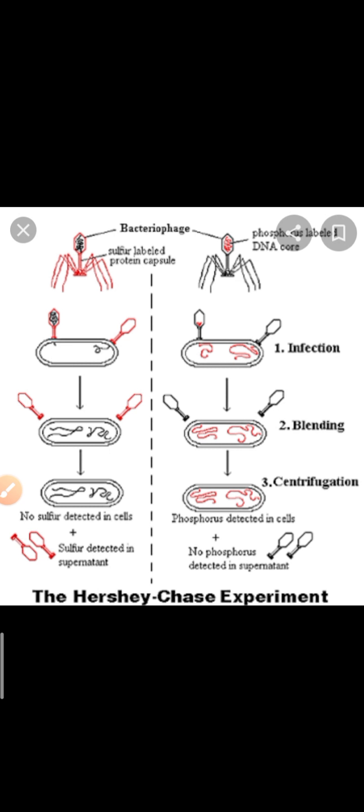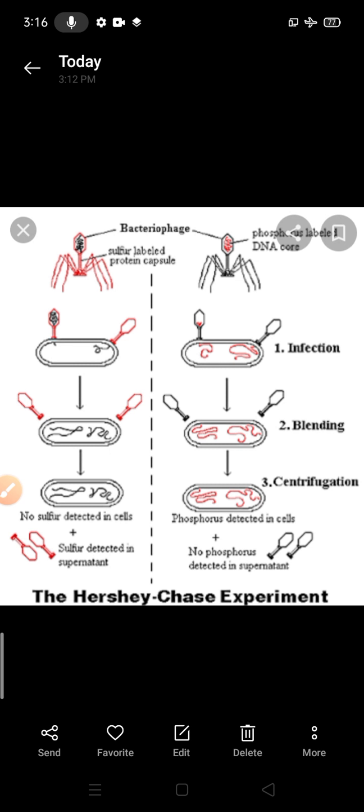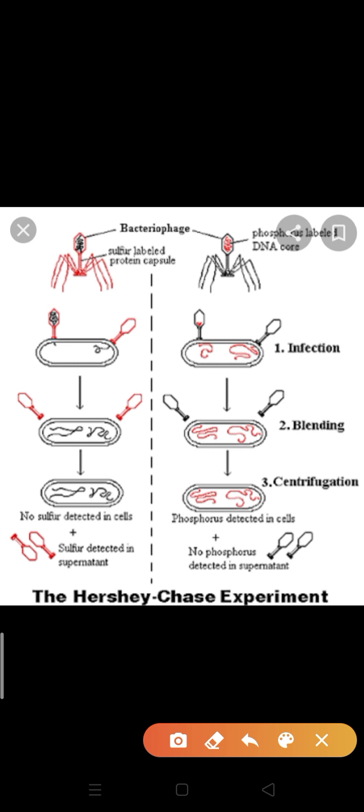It means they grew some viruses on a medium that contains radioactive phosphorus, and others on a medium that contains radioactive sulfur. Sulfur is present in protein, but phosphorus is a main component of DNA. So the viruses grown in radioactive sulfur get the radioactive sulfur in their protein coat.